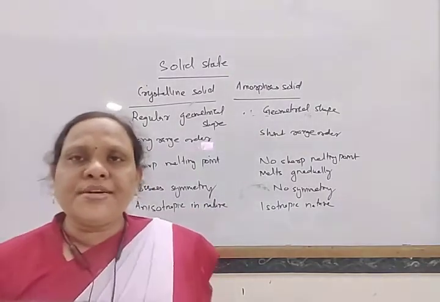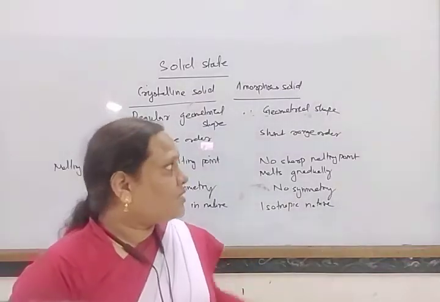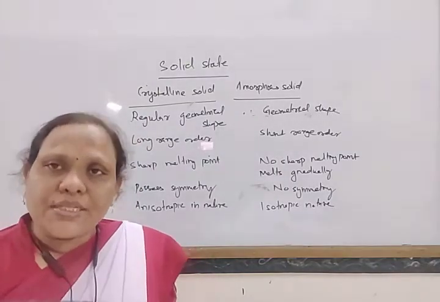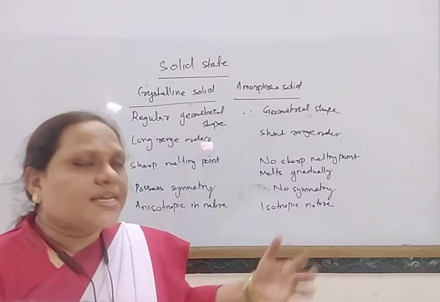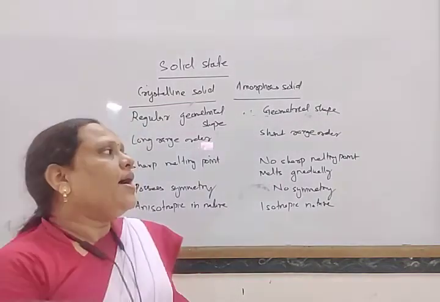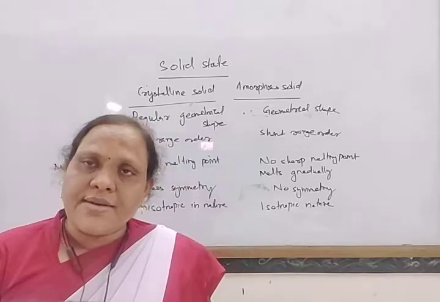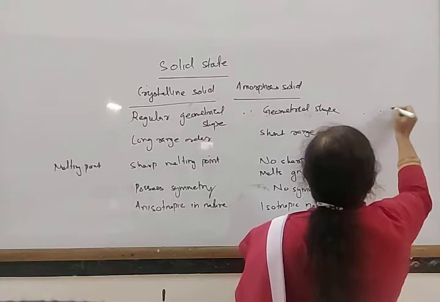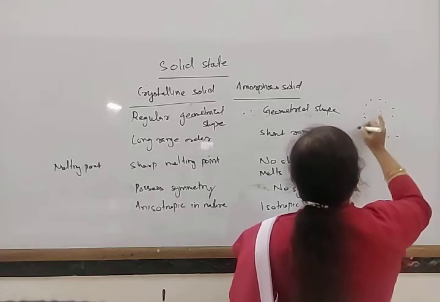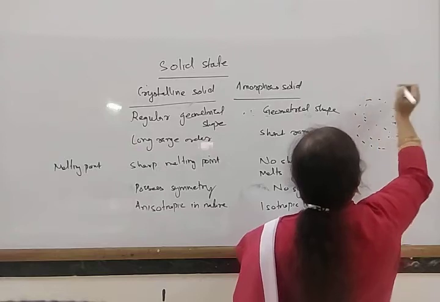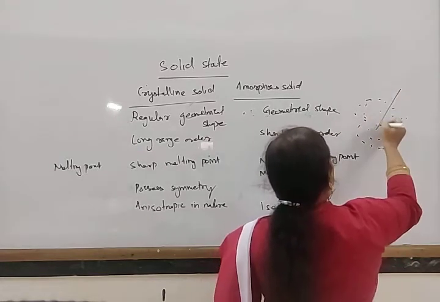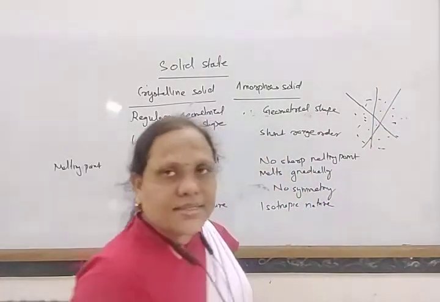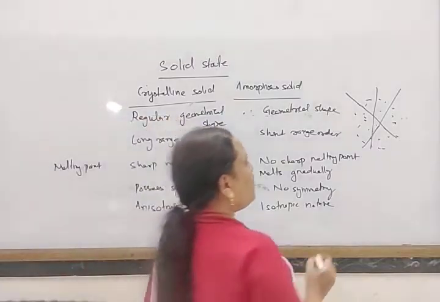Isotropy means that when different physical properties are measured in different directions, they give the same value. When properties like refractive index and conductance give different values in different directions, that is anisotropy. For example, amorphous solids do not possess any regular arrangement, so measured in this direction, or this direction, in all cases it gives the same value.